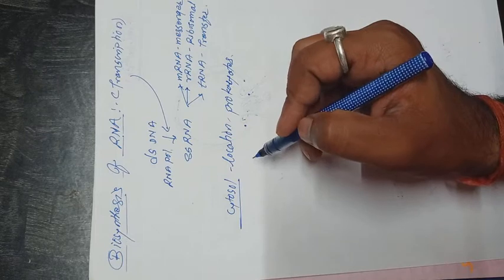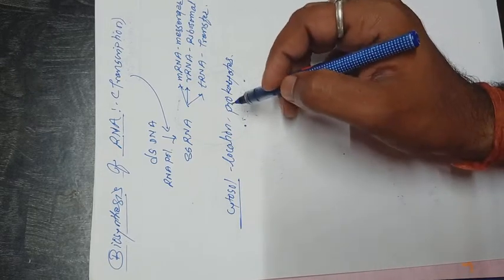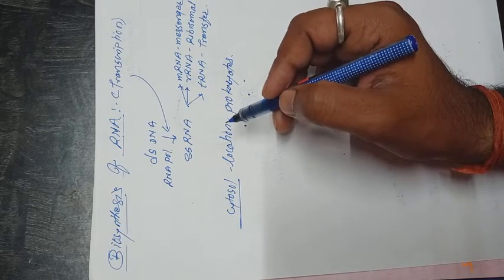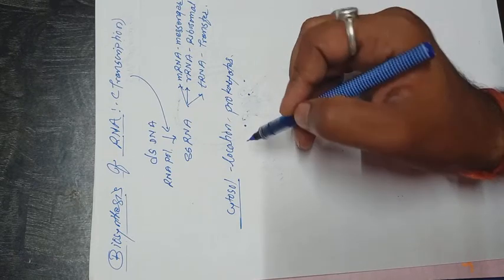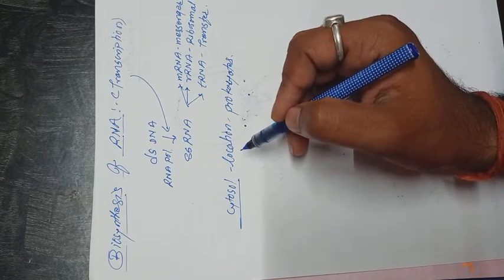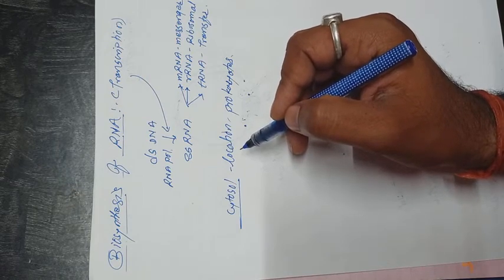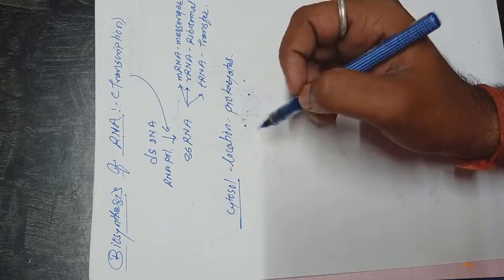But in eukaryotes, DNA replication and transcription both happen in the nucleus. In the bacterial cell, DNA replication, transcription and translation are all carried out in the cytosol.